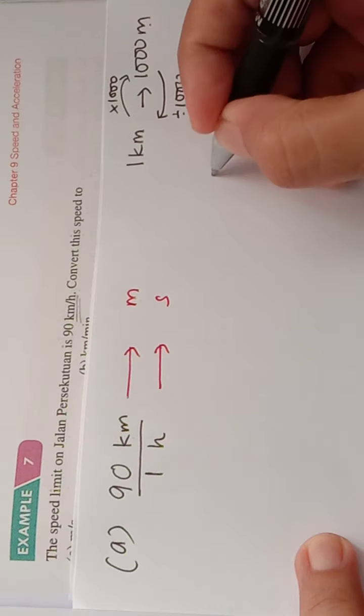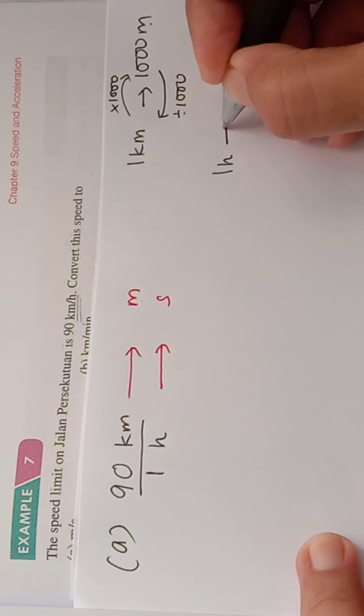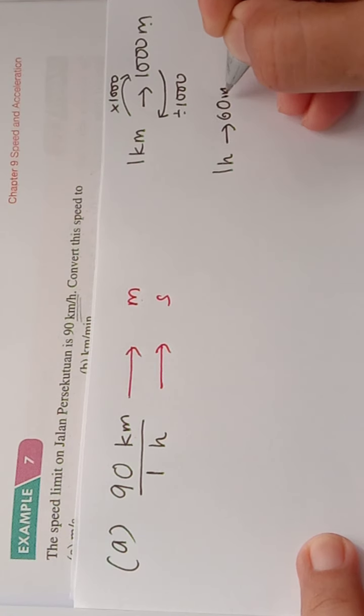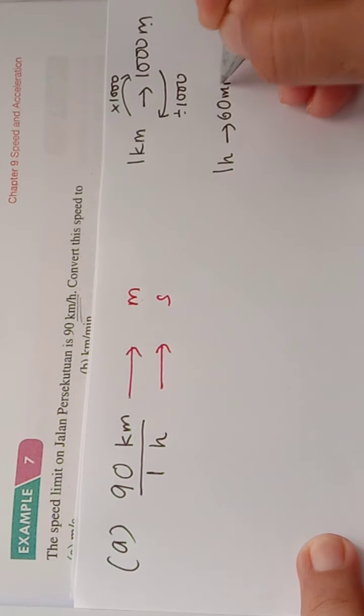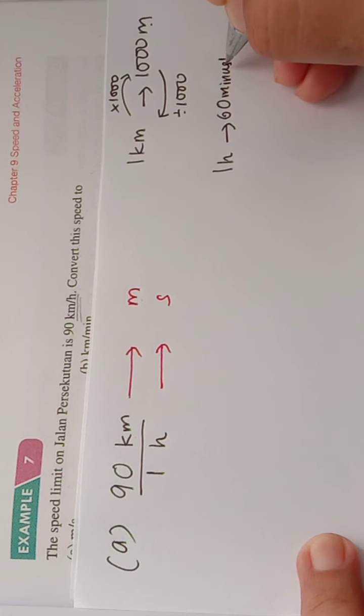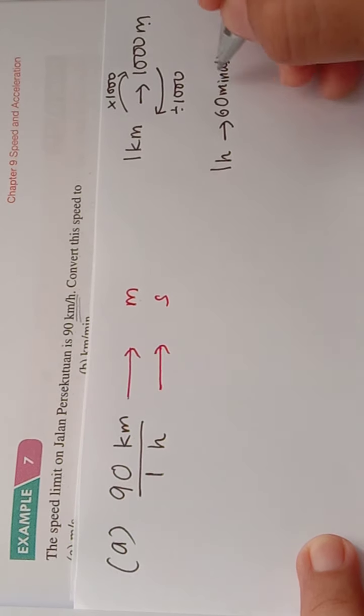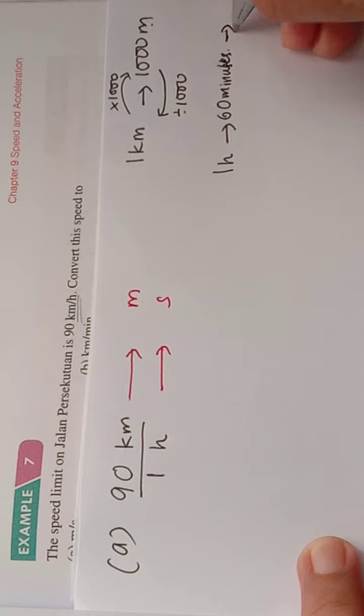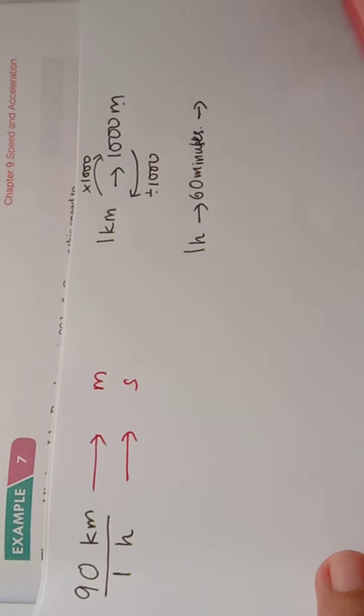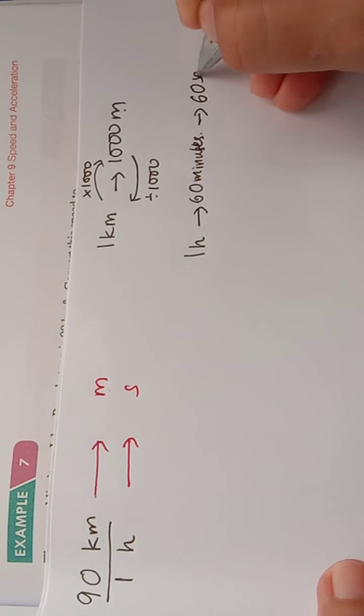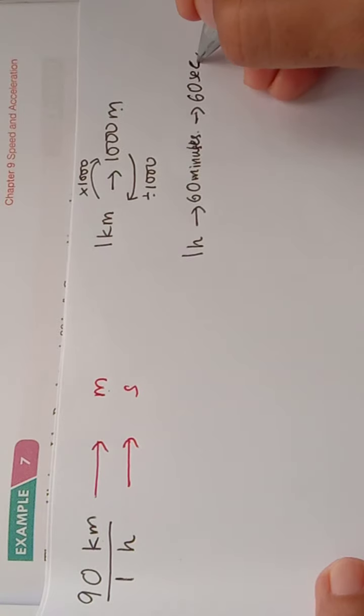For hour and second, 1 hour is equal to 60 minutes, and 1 minute is equal to 60 seconds.